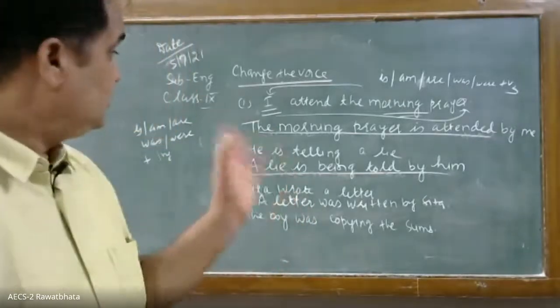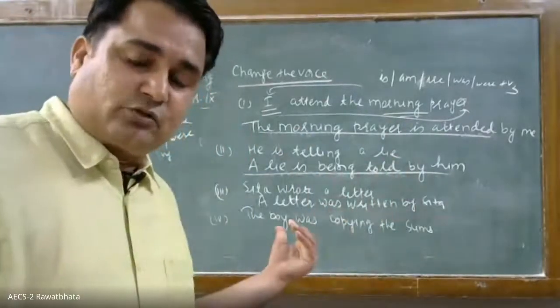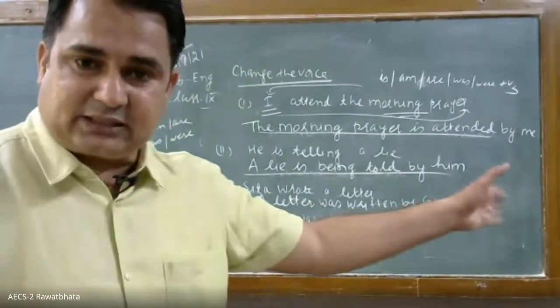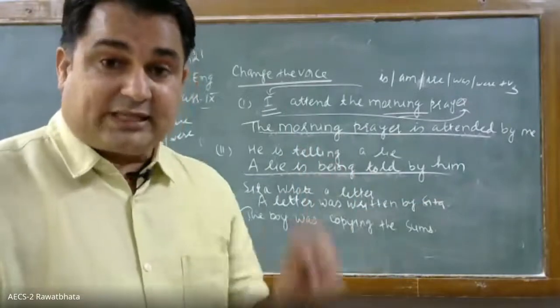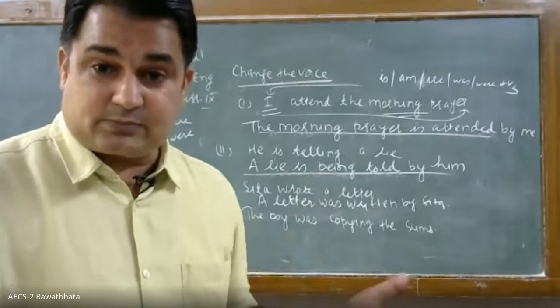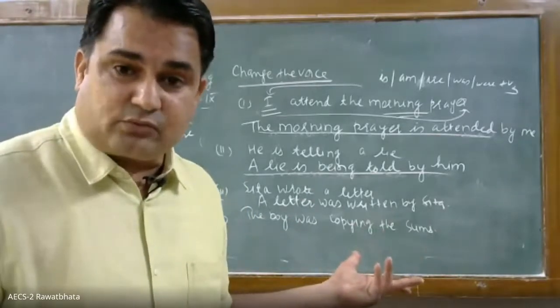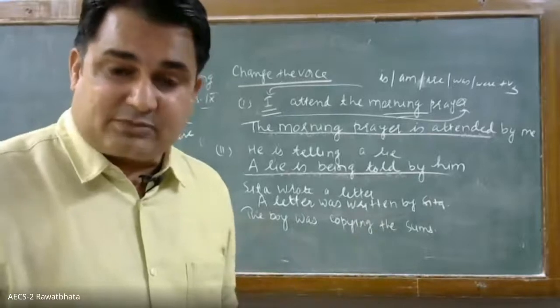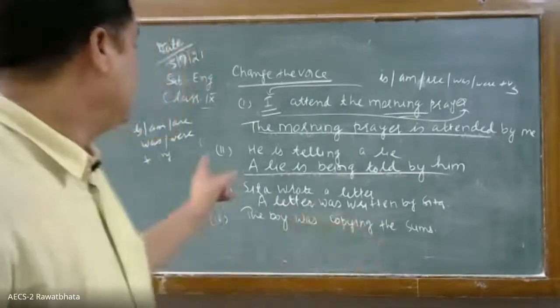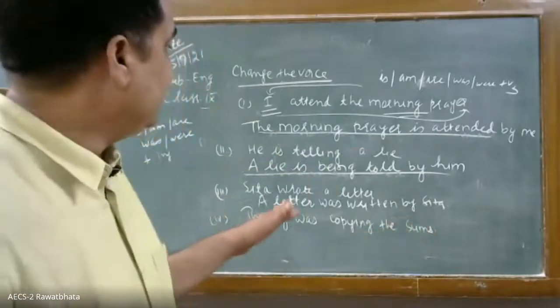So if simple past is given, and it is an object, you have to bring it at the place of subject, and take the subject at the place of object, then was, were plus third form plus by. If a singular subject is there, you have to take was. If a plural subject is there, you have to take were. For example, they wrote a letter.